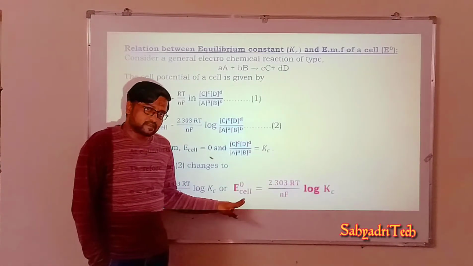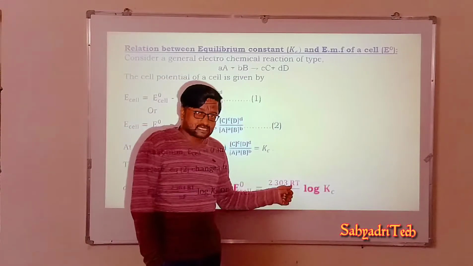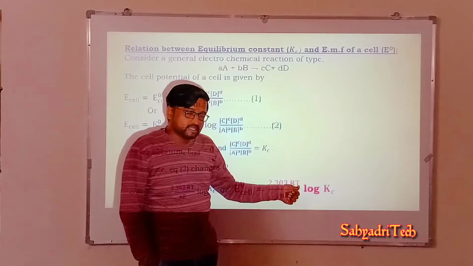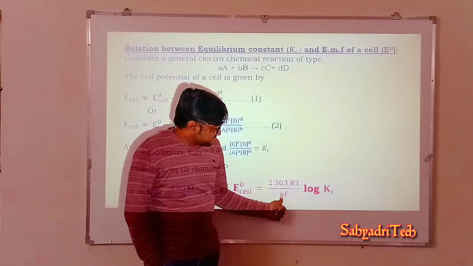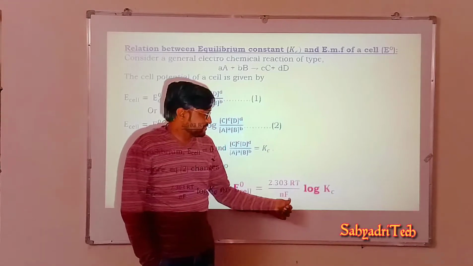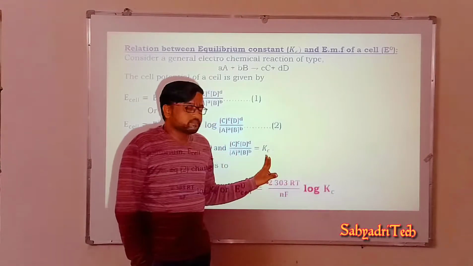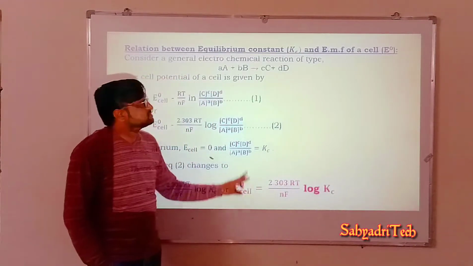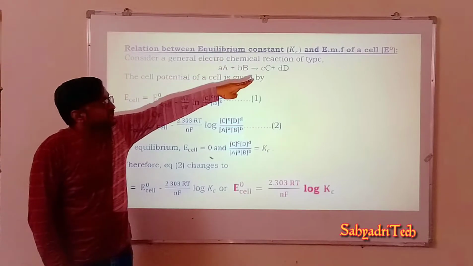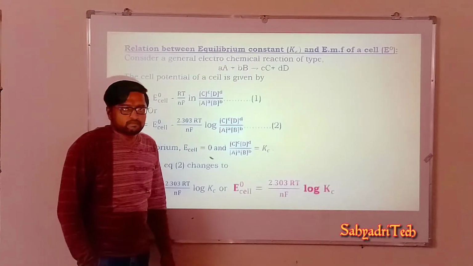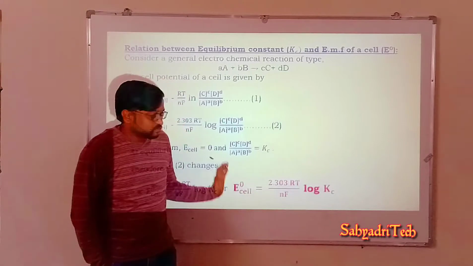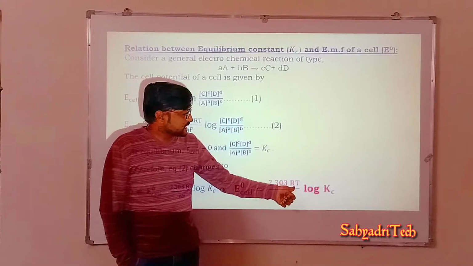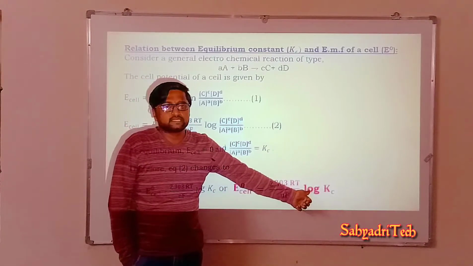E naught cell is the standard electrode potential, R is the gas constant, that is 8.314 joules per Kelvin mole, T is the temperature, n is the number of moles of electrons, F is the Faraday, and what is Kc here? Equilibrium constant. So this expression gives the relation between the equilibrium constant and the standard EMF of a cell. What is the equation to be remembered here? E naught cell is equal to 2.303 RT by nF log Kc.